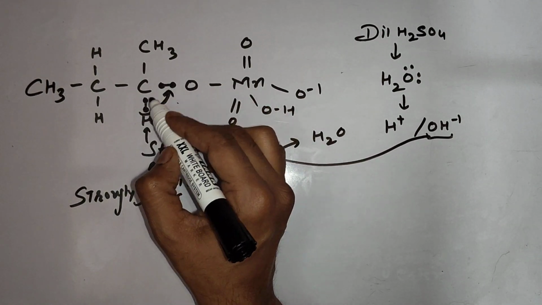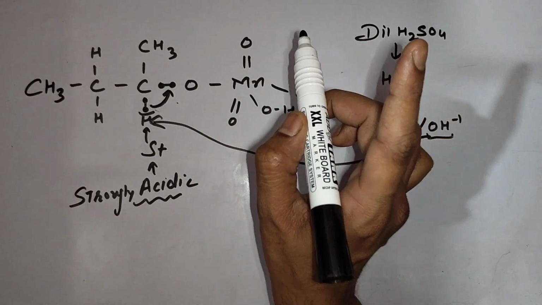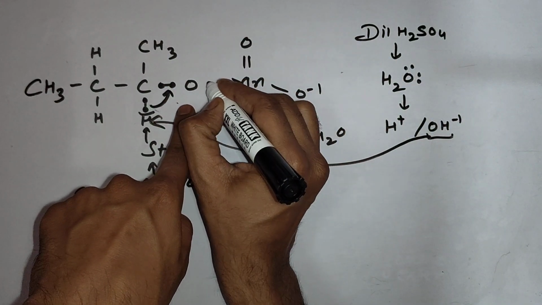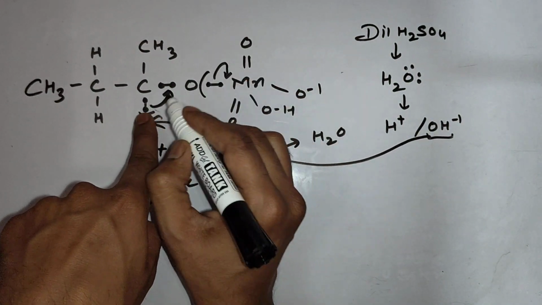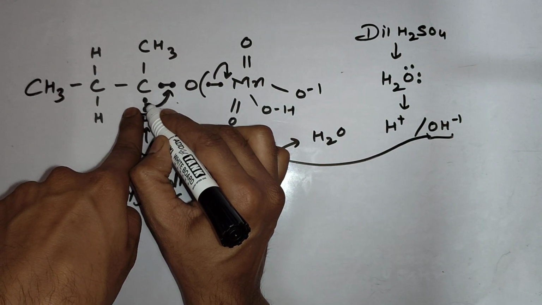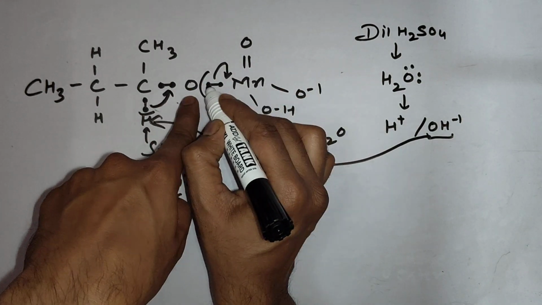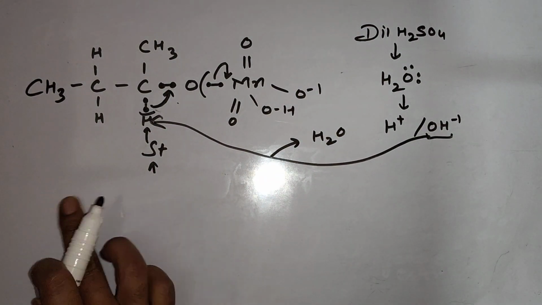This. Now, because this bond is getting formed between carbon and oxygen, oxygen is stable with two bonds. So this is a second bond. So obviously it has to break its bond from the Mn side, and electrons will go toward Mn, because electrons are coming from the carbon side. So these electrons will feel repulsion and they will go toward Mn, and the bond between oxygen and Mn will break, due to which